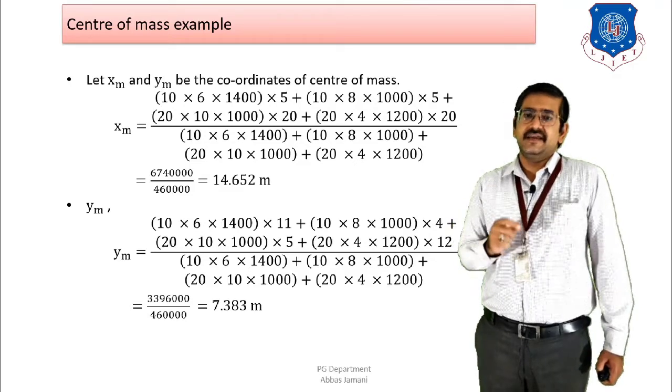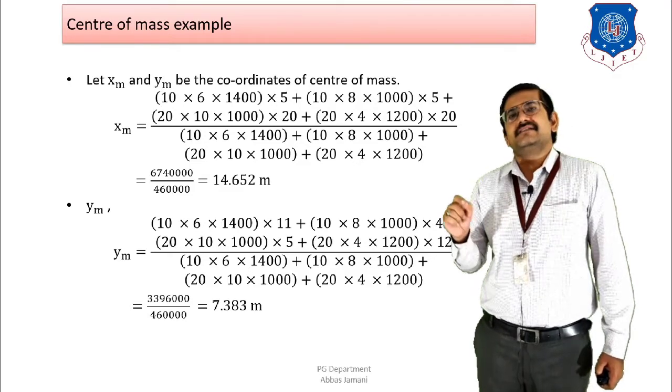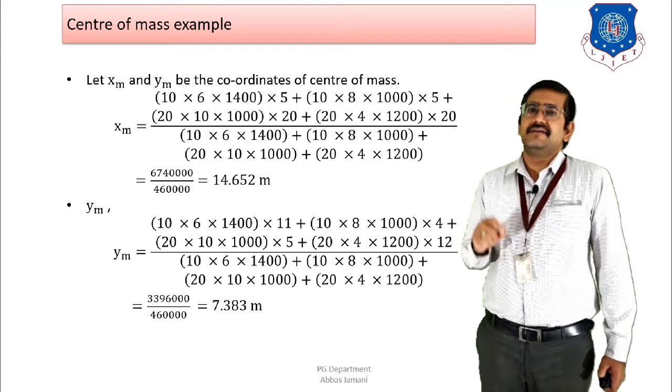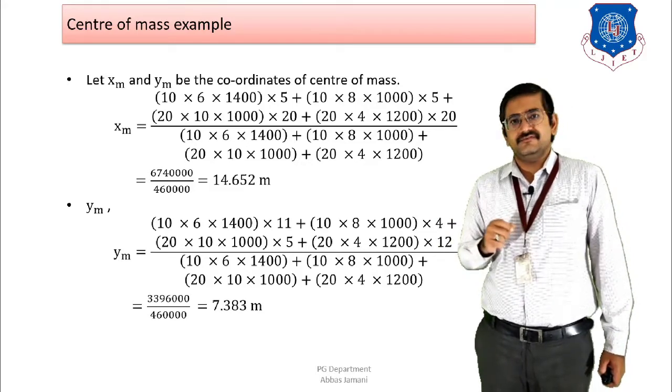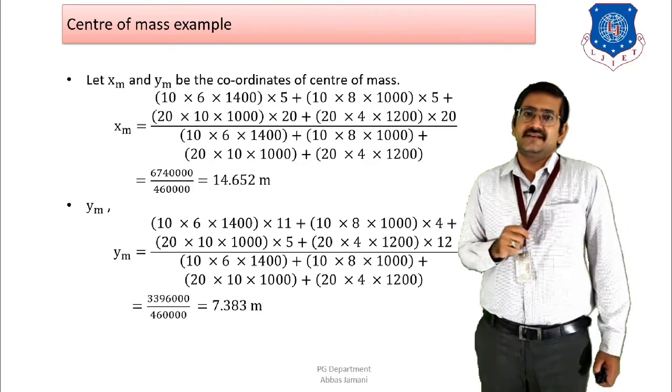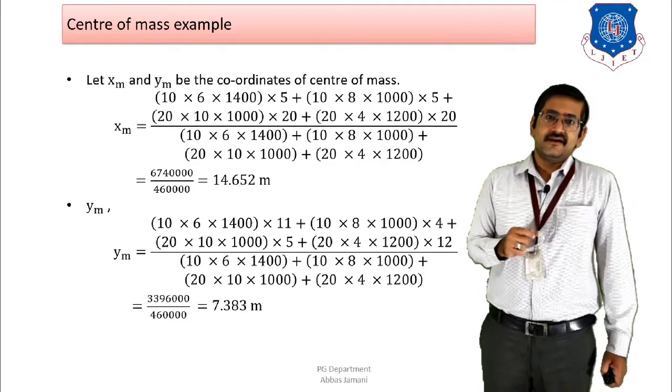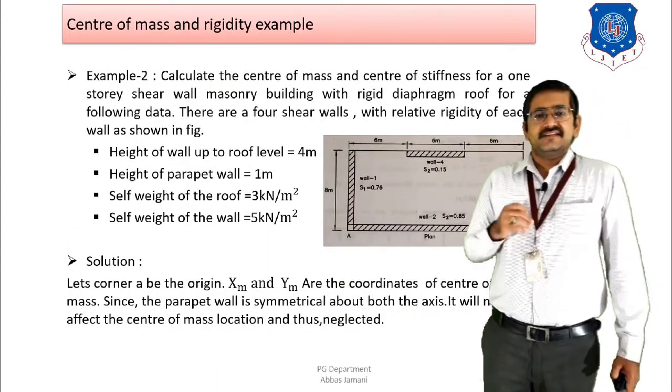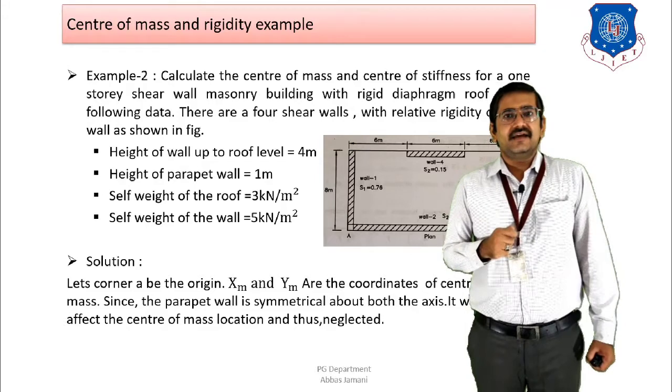And similarly, (a1 y1 + a2 y2 + a3 y3 + a4 y4) divided by (a1 + a2 + a3 + a4). Right? So that is how x and y can be calculated. Next example, a similar type of example where we are going to find two things.